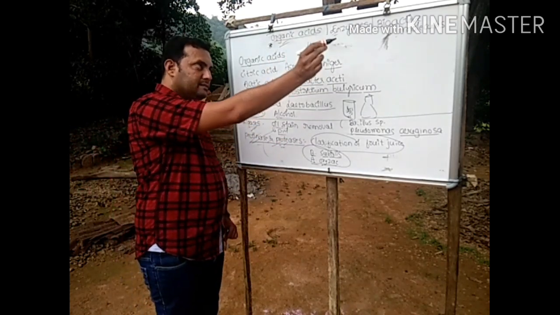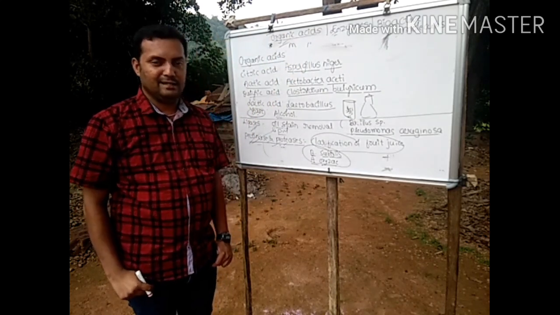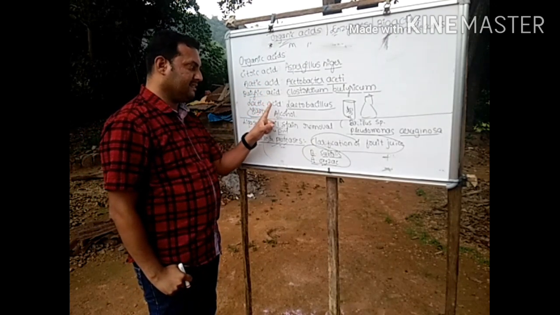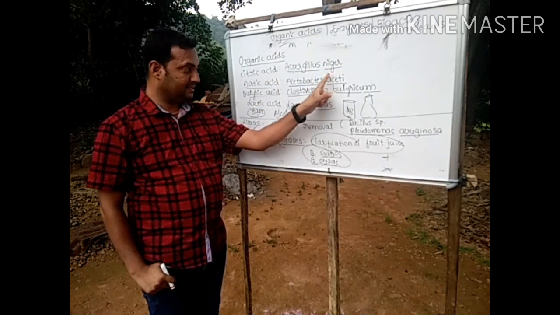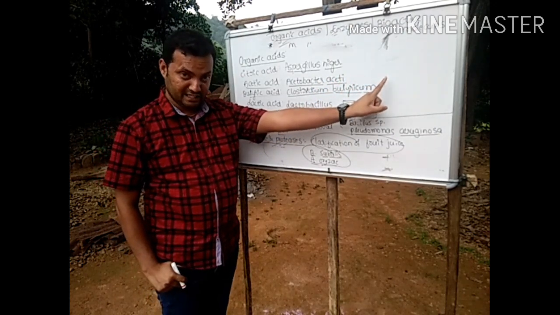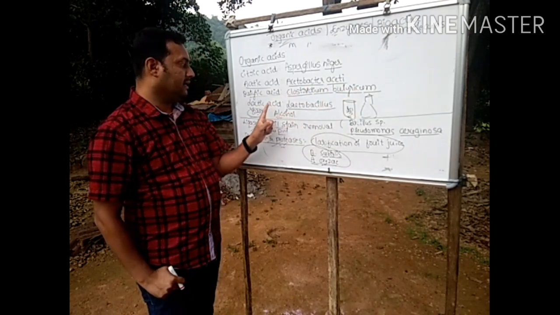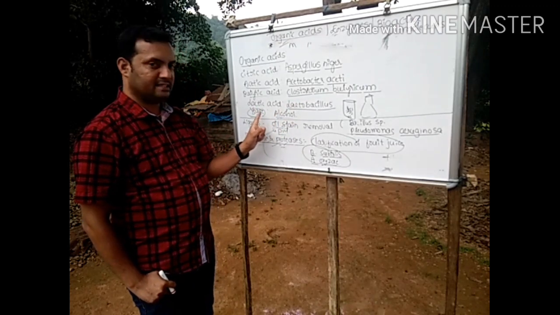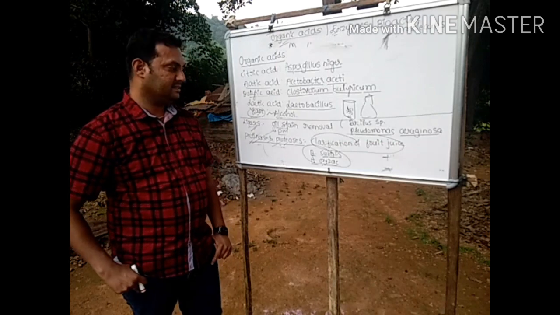Again, I want to summarize this. Usually, microbes are also used for preparation of organic acids. What are the organic acids? Citric acid, acetic acid, butyric acid, lactic acid. Citric acid will be prepared by using Aspergillus niger. Acetic acid by using Acetobacter aceti, known as vinegar too. Butyric acid by using Clostridium butyricum. Lactic acid by using Lactobacillus species. And as we know, yeast is used for preparation of alcohol generally.